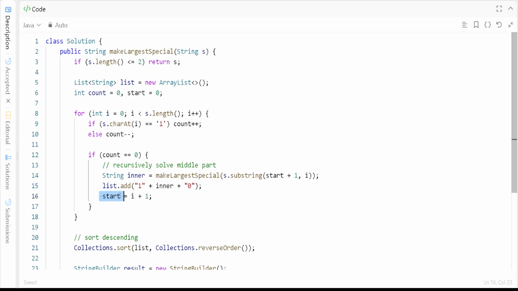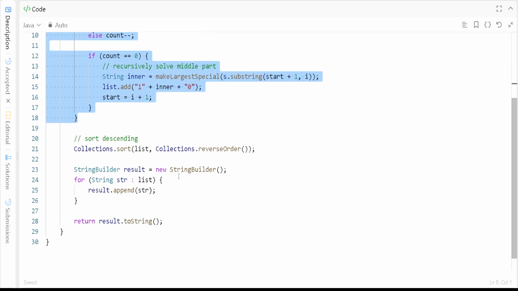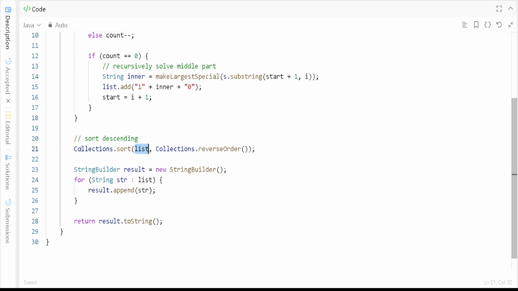Then we say start is equal to i plus 1. So we update our start each time like this. Okay, so this for loop will keep continuing, and we will check recursively all the inside blocks also. Once this is done, then we have something in the list, right?